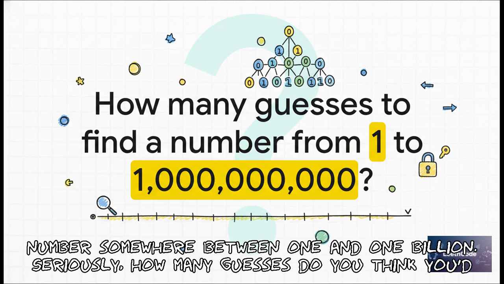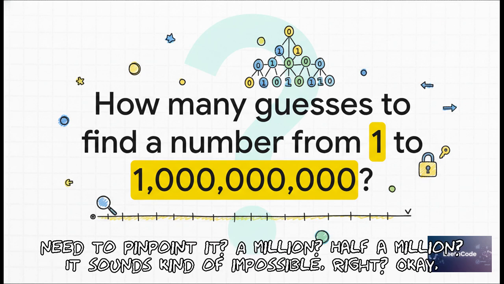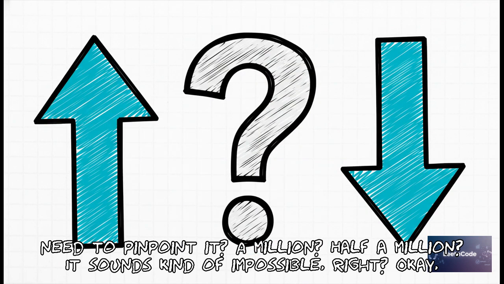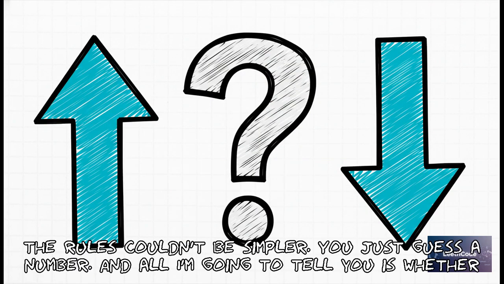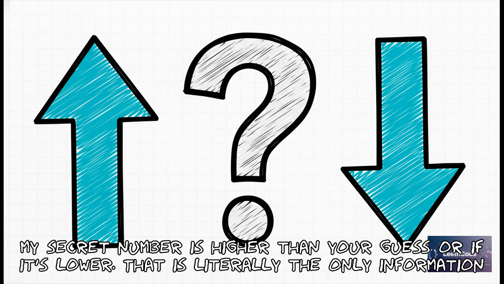I'm thinking of a number somewhere between 1 and 1 billion. Seriously, how many guesses do you think you'd need to pinpoint it? 1 million? 500,000? It sounds kind of impossible, right? Okay, the rules couldn't be simpler. You just guess a number, and all I'm going to tell you is whether my secret number is higher than your guess or lower. That is literally the only information you get.